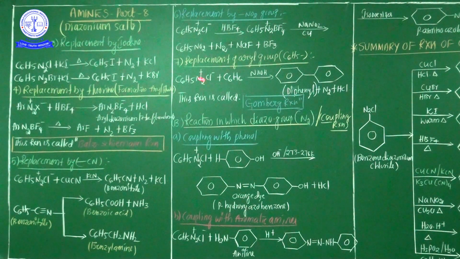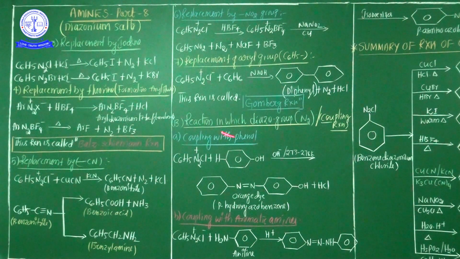Important: two named reactions came in this session. First one is the Balz-Schiemann reaction, which is nothing but replacement by fluorine. And second one is the Gomberg reaction. Gomberg reaction is nothing but preparation of the diphenyl compound with the help of benzene diazonium chloride with benzene in the presence of sodium hydroxide. It is a most important reaction, especially in the category of named reactions. Gomberg reactions are most important.